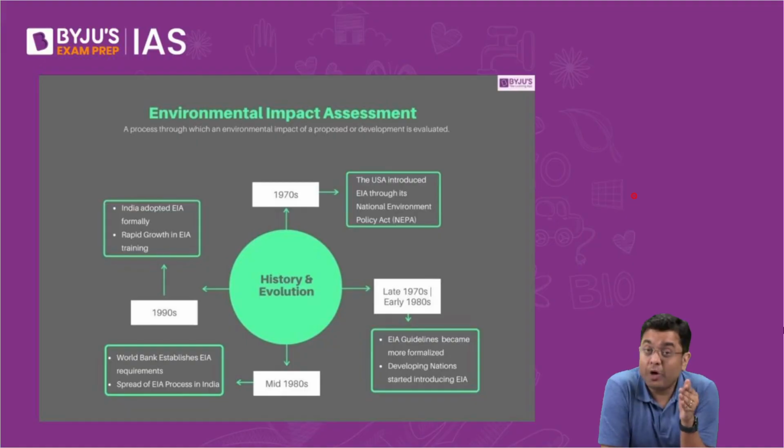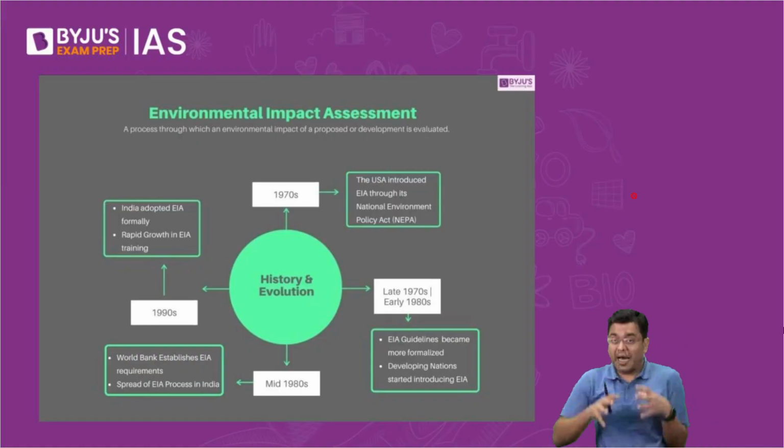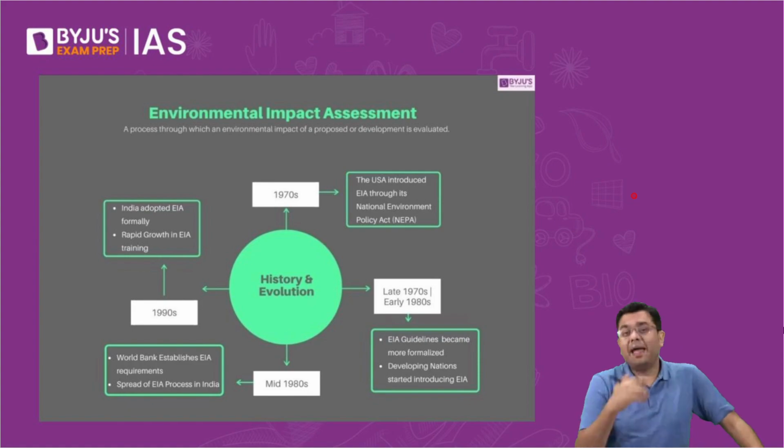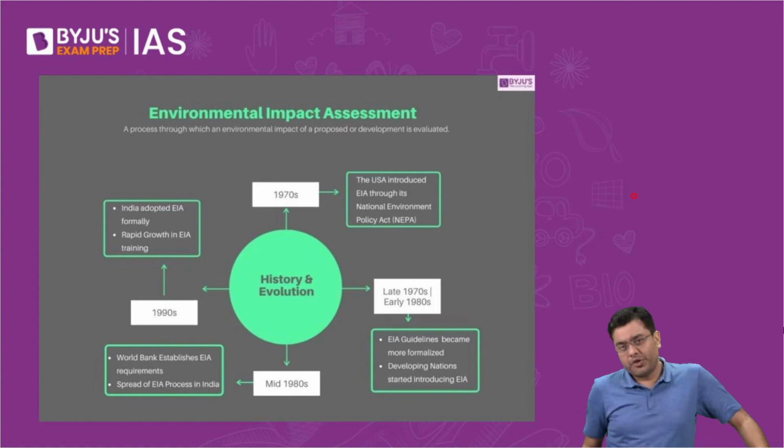You need to carry out a very detailed EIA: what will be the impact 5 years down the line, what can be the impact immediately, what will be the impact on biodiversity, what will be the impact in terms of the drainage pattern, what will be the impact in terms of underground recharge of aquifers. So all those details you have to cater to, you have to ensure that they are in place, and then carry ahead with the process of construction.